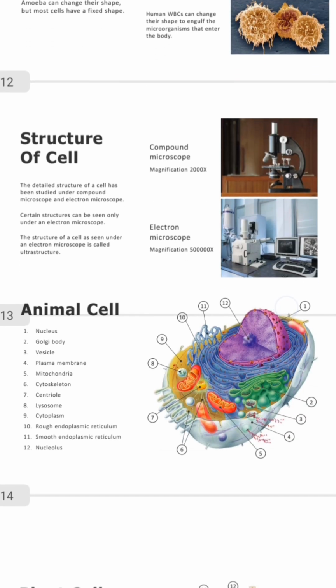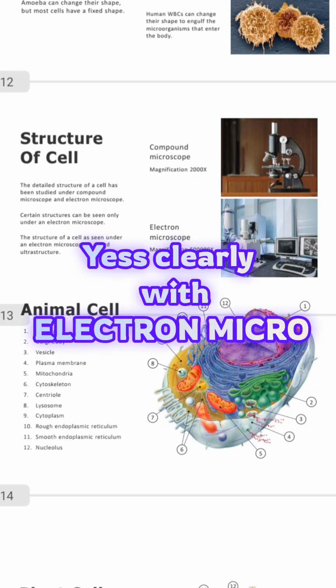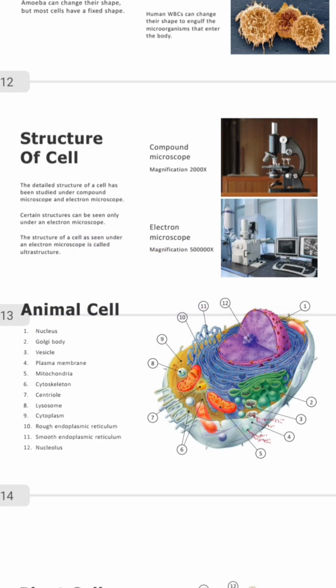All right, now the structure of our cell. Your cell is not visible to your naked eye. You have to use a microscope, and you cannot even use just any microscope. You have to make use of your electron microscope so that you can see this very well. If you just use your light microscope, there are some organelles in the cell that you will not even see, because some are very tiny.